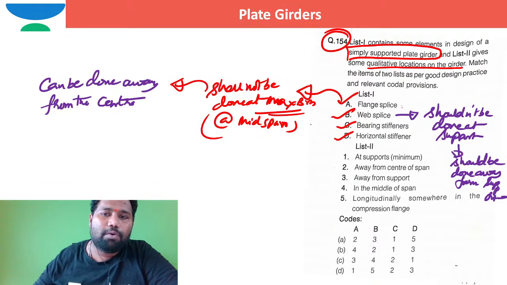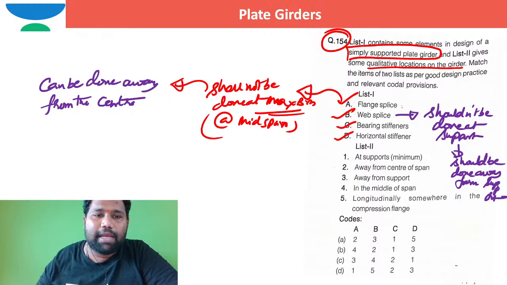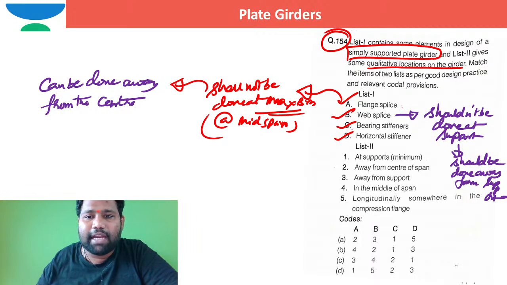Should be done away from support. So I can say the flange splice can be done away from the center. Is that away from the center of the span? Yes. A stands for this, 2, and B stands for this, away from the support, 3.